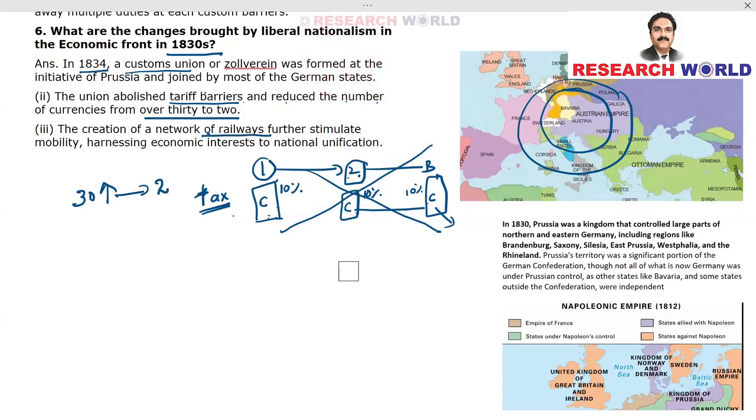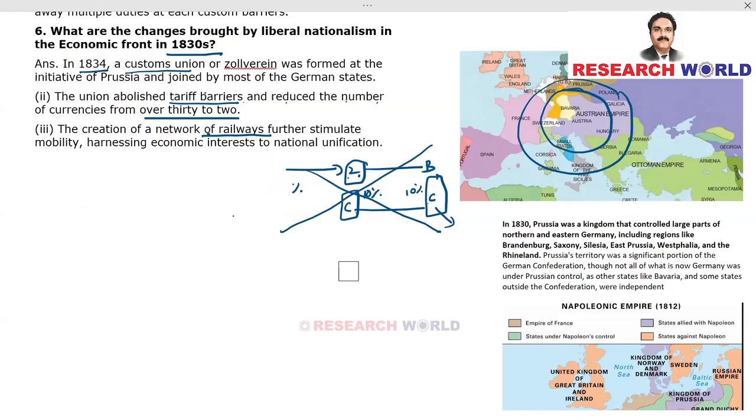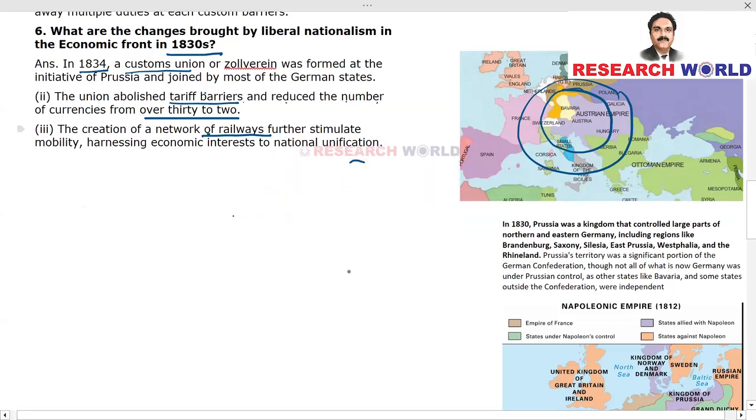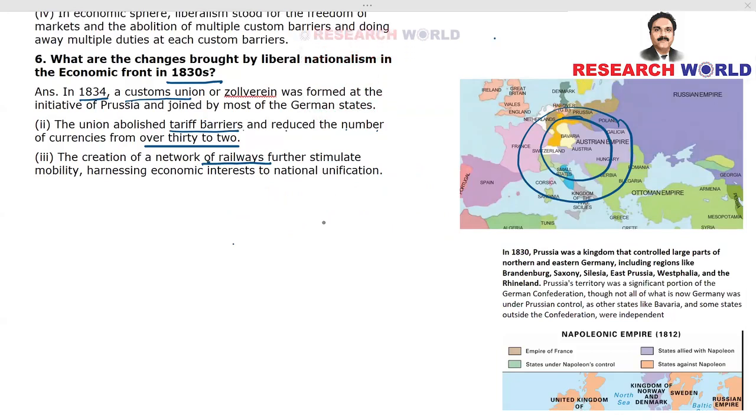Okay. Now, the creation of a network of railways. Obviously, you know how important railways are to carry lots of goods from one part of the country to another part in quite a fast time. All right. So, creation of a network of railways further stimulated economic prosperity in Europe in the 1830s.